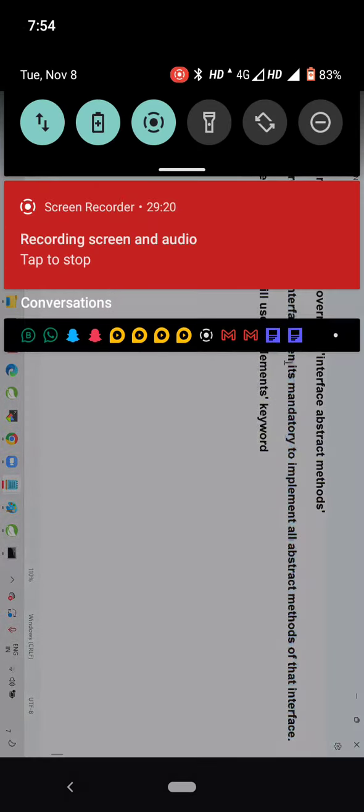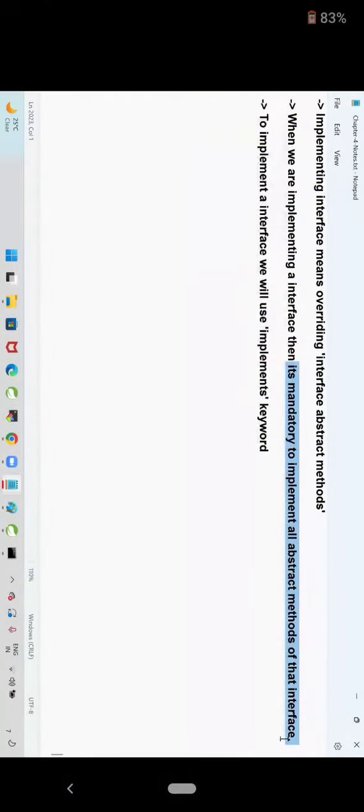My interface contains two abstract methods. Can I override only one abstract method? No. The rule is, whenever we are implementing an interface, it is mandatory to implement all abstract methods of the interface. To implement an interface, we will use the implements keyword.